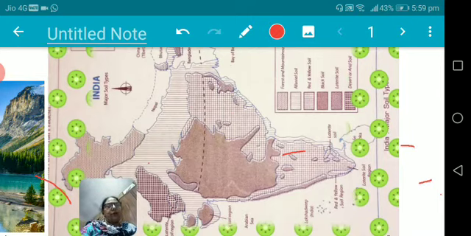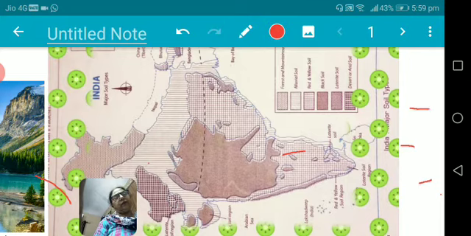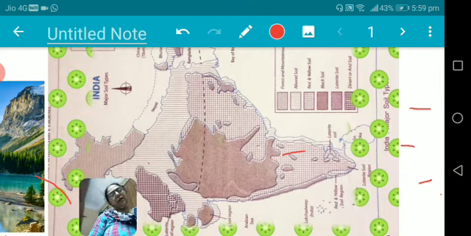Our next topic is classification of the soils. In this chapter we will study about the different types of soils found in India, like you may see different symbols on this map. First one, given in the index, is forest and mountainous soil, in the areas of Jammu Kashmir and some areas of Arunachal Pradesh also.